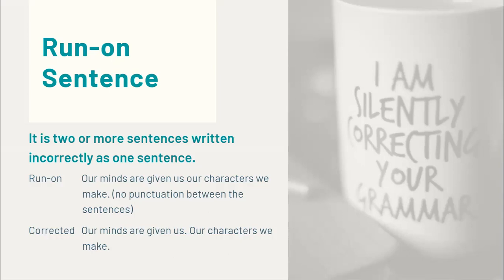So again, a run-on sentence is two or more sentences written incorrectly as one sentence. As you can see in the first example, they are two sentences joined together, and so it conveyed a wrong meaning. It is confusing. But when we corrected it, we put a period between the words "us" and "our," and so it sounded correct. "Our minds are given us. Our characters we make." And of course, it now makes sense.